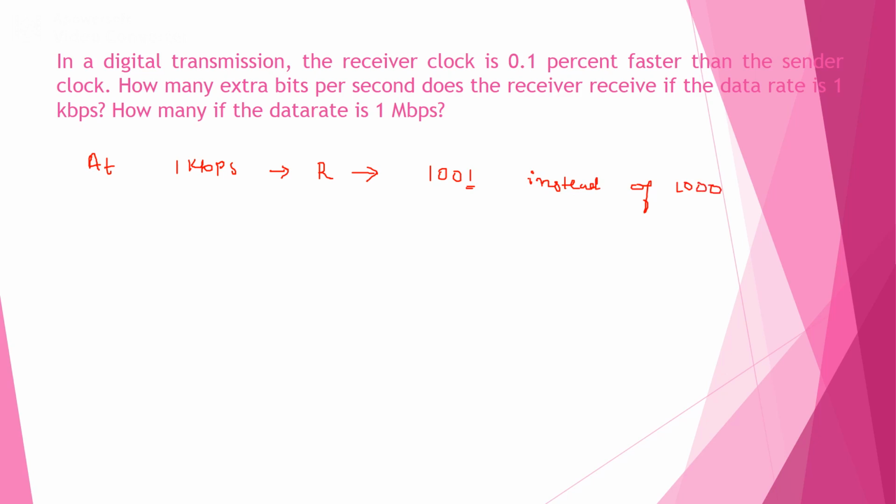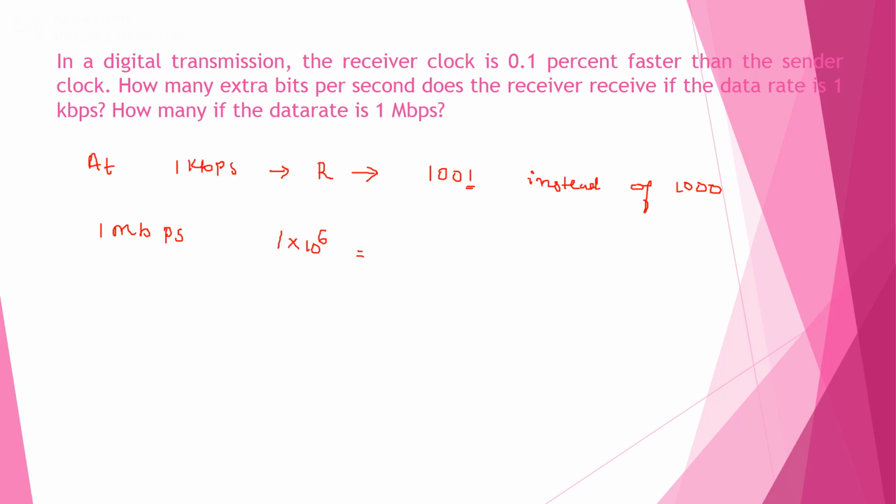Suppose we consider the data rate as 1 megabit per second. The sender sends the data as 1 times 10 raised to 6 bits per second.